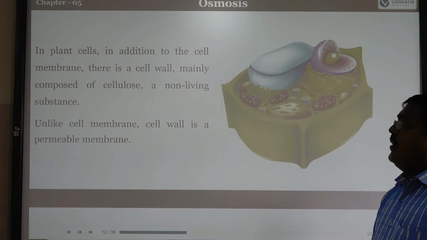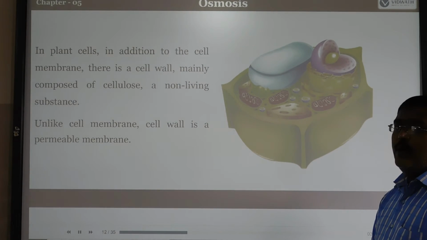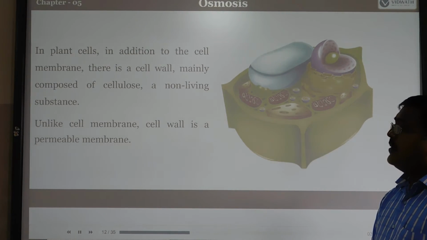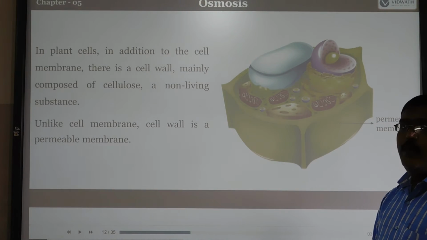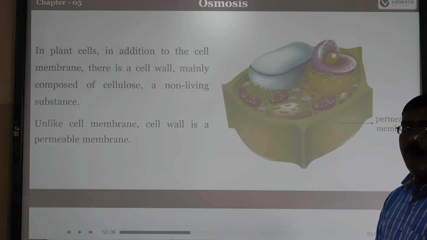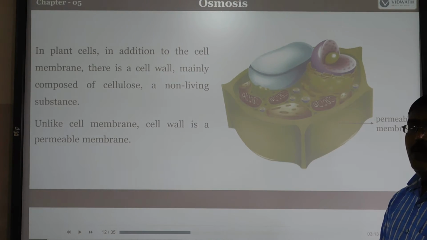In a plant cell, in addition to the cell membrane, there is another layer called the cell wall, which is mainly made up of cellulose and is a non-living substance. Unlike the cell membrane, the cell wall is a permeable membrane. Permeable means it allows substances to pass through, so it acts like a covering that lets substances through.